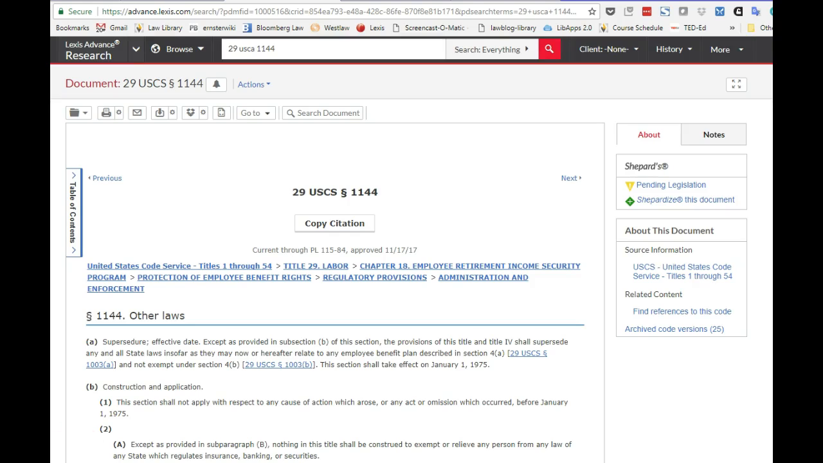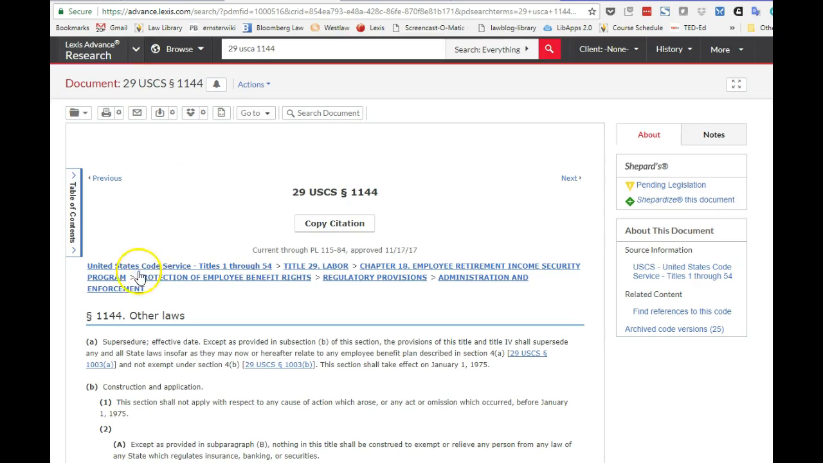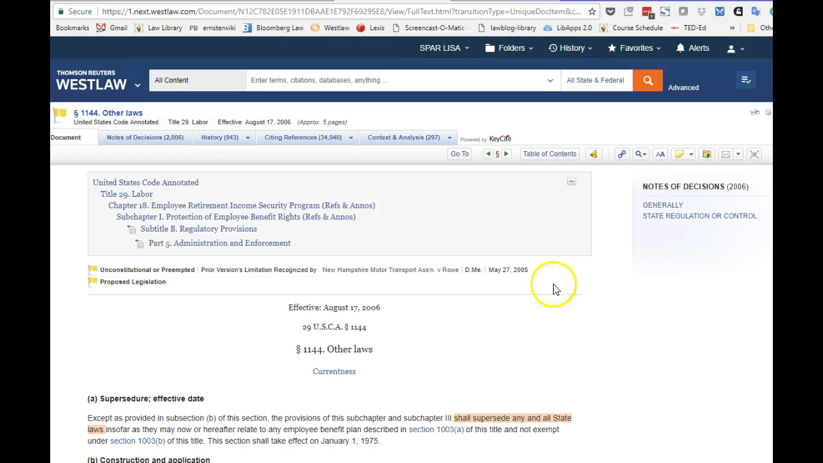Specifically, the force is with us in an annotated code. We are looking at an annotated code on Lexis. Here are some of the features. We will talk about why an annotated code is your BFF, your very best friend for research in class. On Lexis, the annotated code is called the U.S. Code Service. Here on Westlaw, the annotated U.S. Code is called the U.S. Code Annotated. You can see here's section 1144.